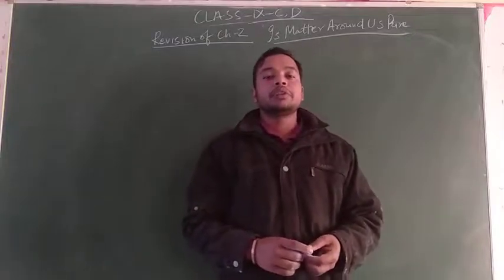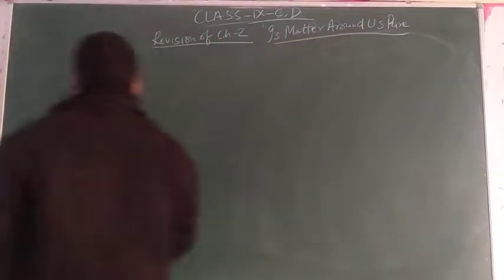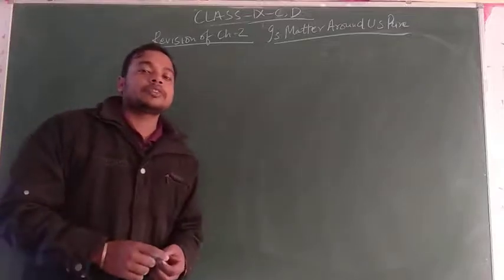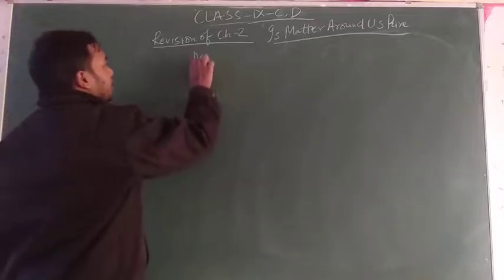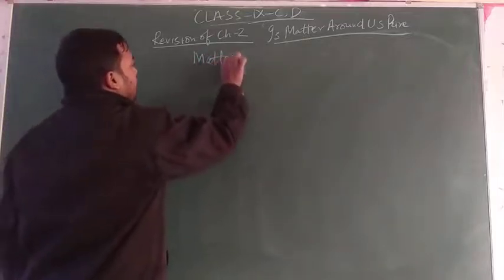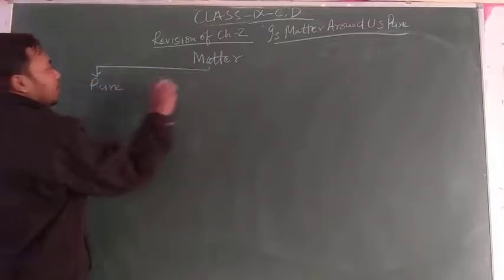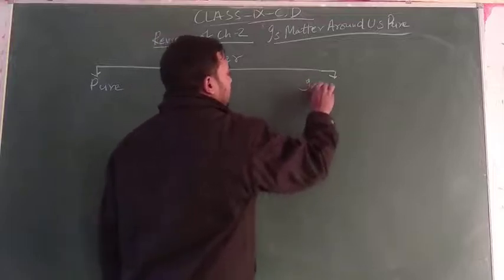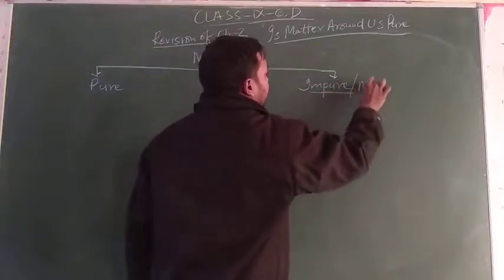In this video, we will revise chapter 2. On the basis of chemical classification of matter, the matter is divided into two parts, that is pure matter and impure, or mixture.